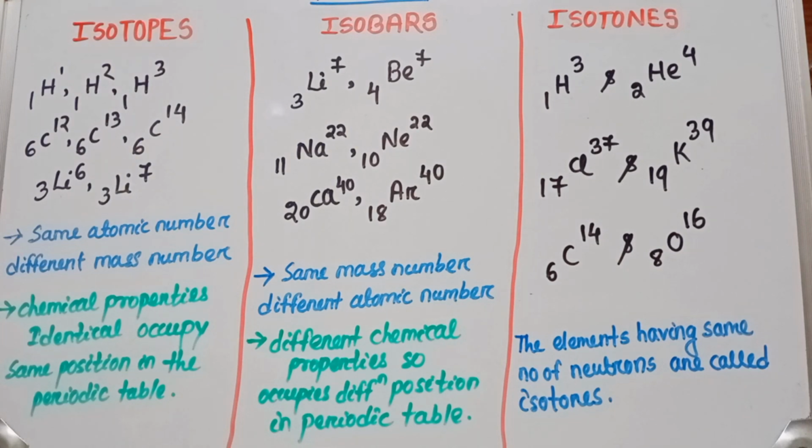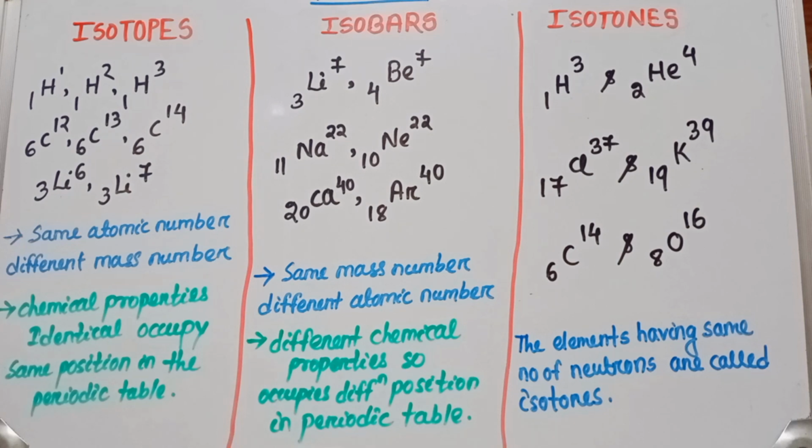Classification of nuclei. Here, depending upon atomic number and mass number, nuclei are divided into 3 categories. One is isotope, another one is isobar, and the third one isotone.